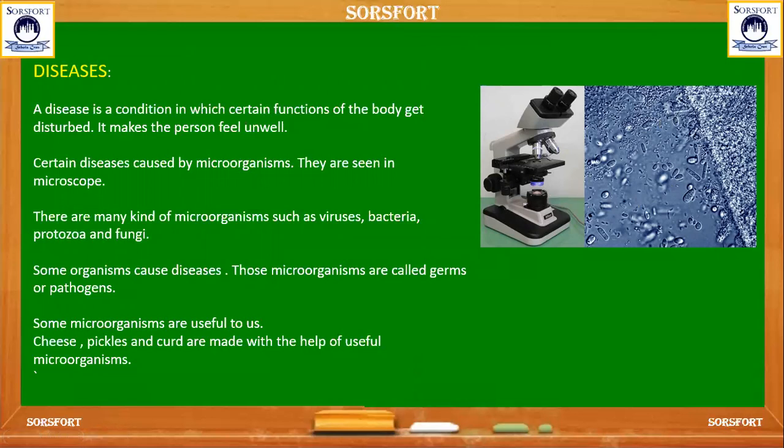There is a variety of microorganisms like virus, bacteria, protozoa and fungus which cause diseases. These disease causing organisms we call germs and pathogens. Germs and pathogens are the organisms which make us feel ill.